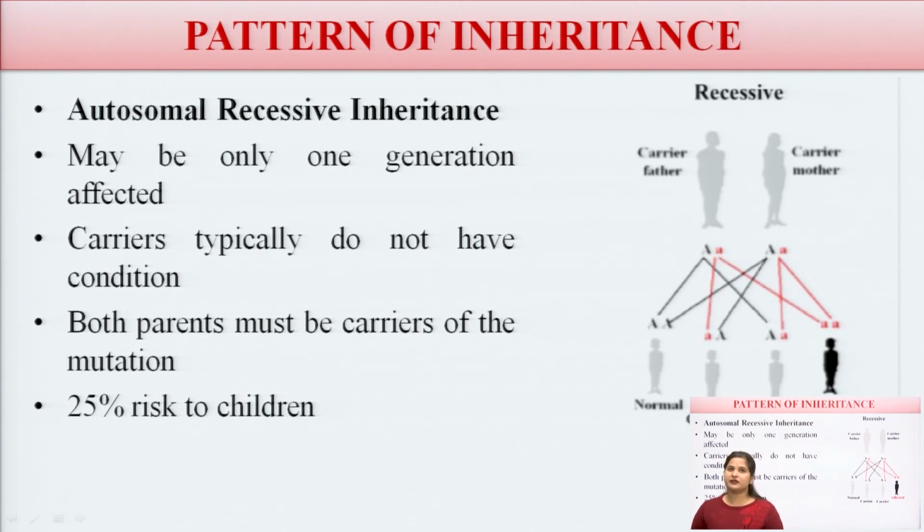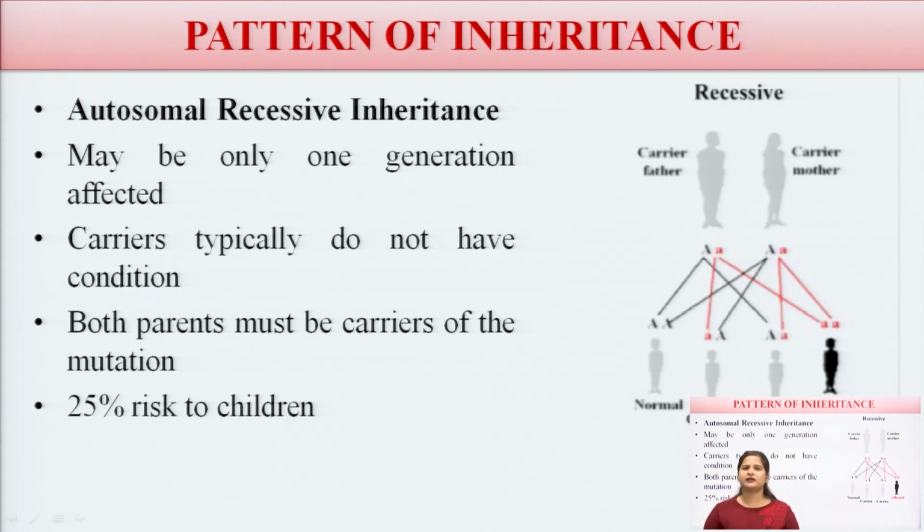Now, next one is the autosomal recessive. Recessive, I already told you, means masked by the dominant characters or the dominant genes, so it is not shown. In autosomal recessive inheritance, maybe only one generation is affected. Carriers typically do not have any condition, and both parents, mother and father, are carriers of the mutation.